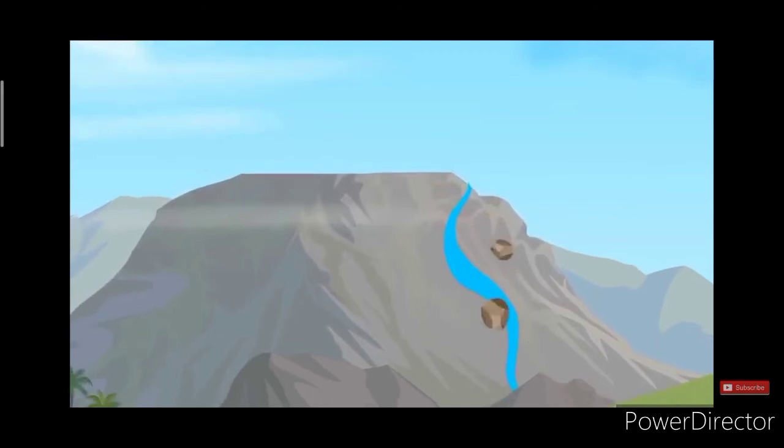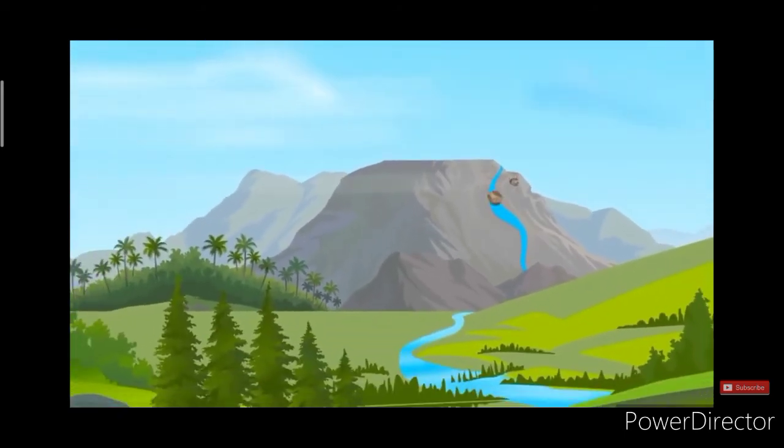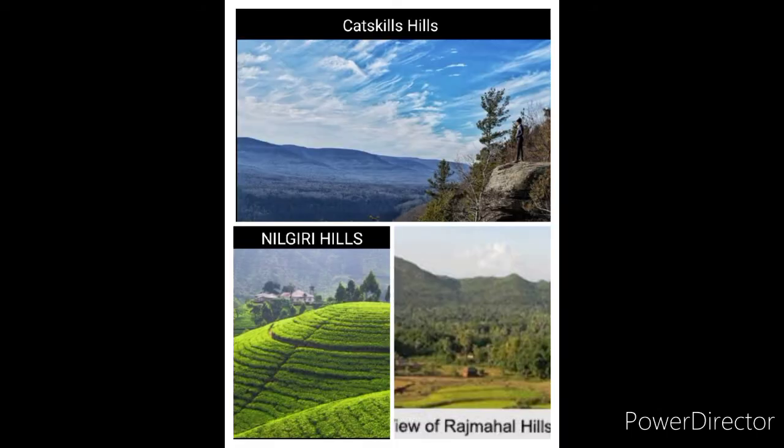The remaining part of this mountain is known as residual mountains. Examples of such mountains are Catskill Mountains in New York, Nilgiri and Rajmahal Hills of India, etc.